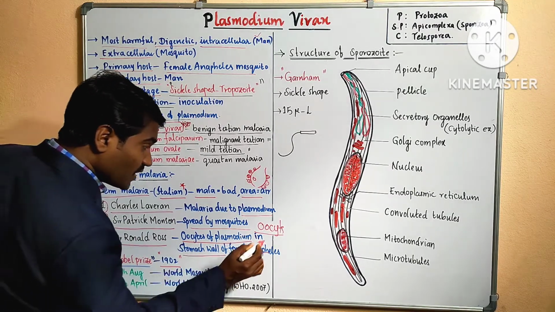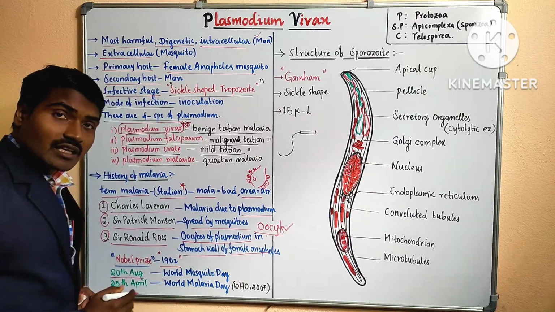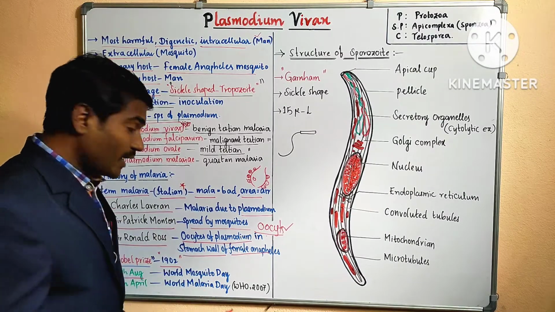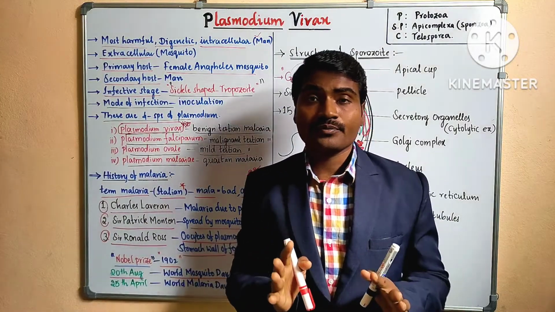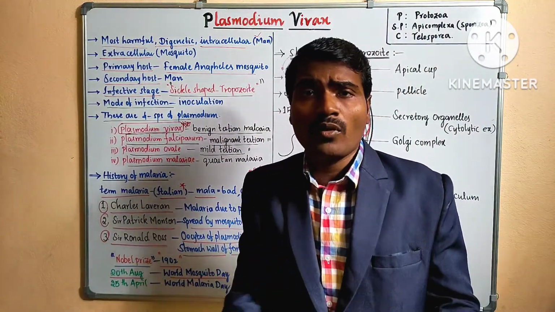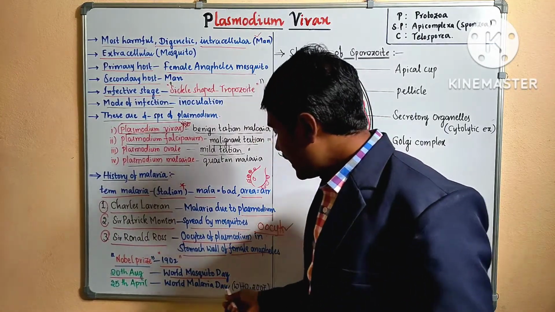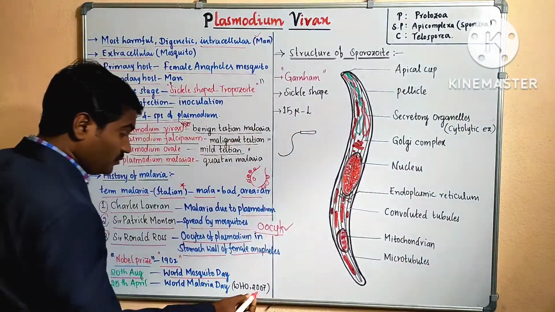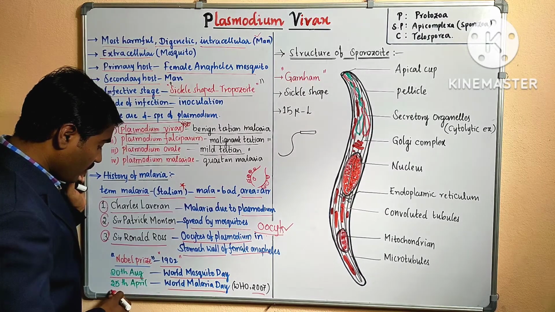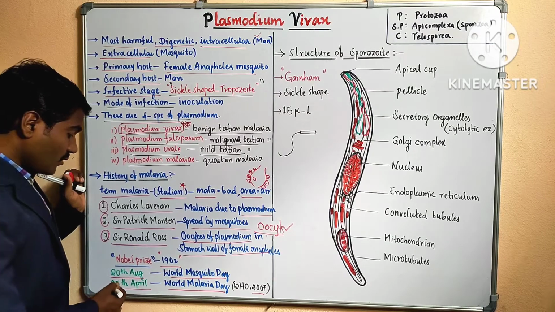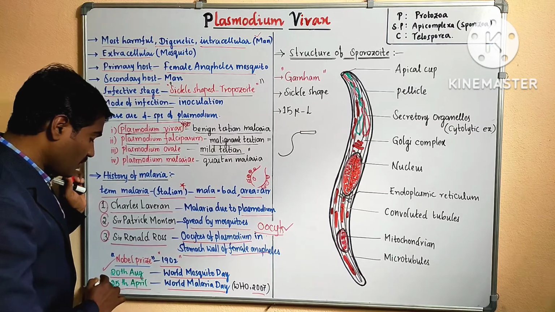The oocysts were first identified on 20th August, hence 20th August is celebrated as World Mosquito Day. To create awareness among people, WHO, the World Health Organization, has been celebrating World Malaria Day since 2007. Every year 20th April is celebrated as World Malaria Day, whereas 20th August is celebrated as World Mosquito Day.